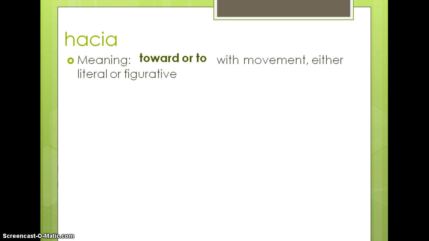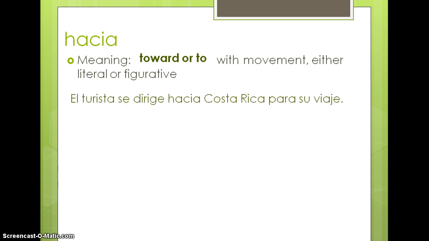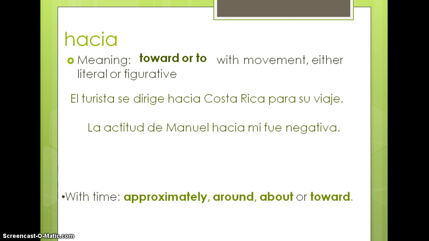Now moving on to hacia. Hacia has the meaning of toward or to when we are looking at movement that can be either literal or figurative movement. So, el turista se dirige hacia Costa Rica para su viaje. The tourist is headed to Costa Rica for his trip. La actitud de Manuel hacia mí fue negativa. Manuel's attitude toward me was negative.